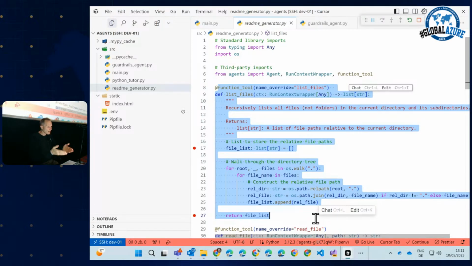I don't want to write these function tools over and over again for every single UI. I want to write it one time and simply plug it into Claude, plug it into OpenAI, plug it into Cursor, plug it into Windsurf, or plug it into my agent system here.